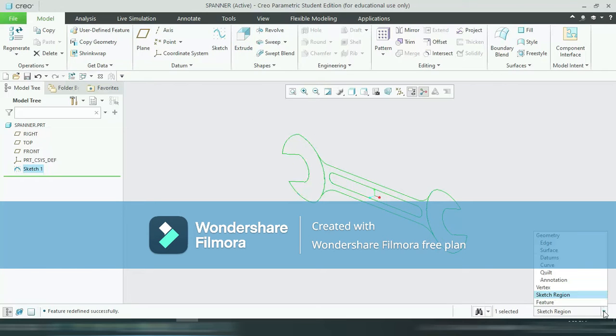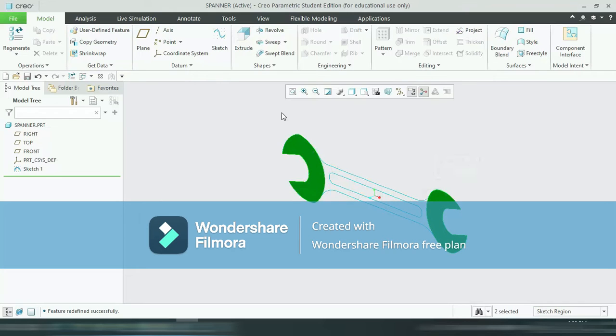Now here confirm the sketch region. We are extruding, so we are selecting the sketch region. First we will select this one, press Ctrl and hold it, and again click here. These two parts are similar, so we will do a similar operation here and say extrude.